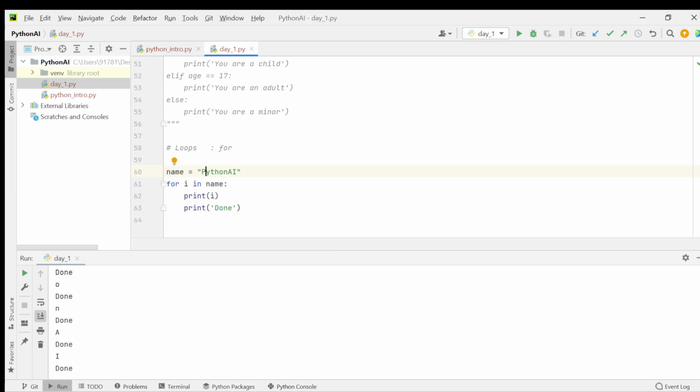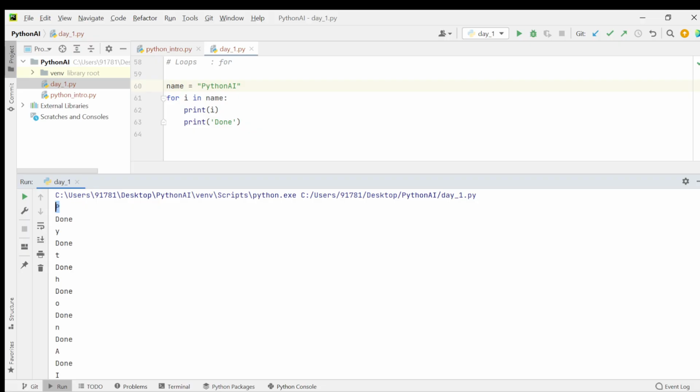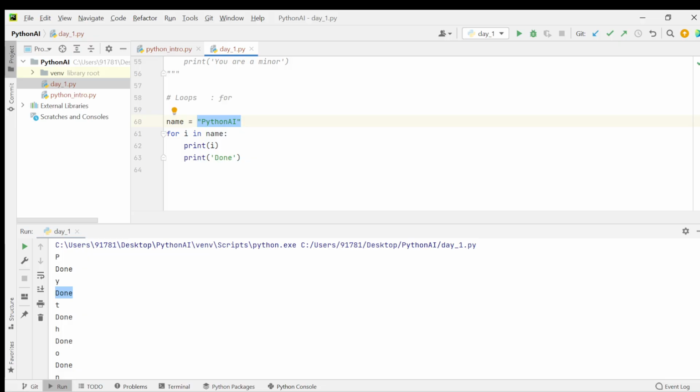If you run it here, you can see it prints the first letter and then done, then the next letter and then done. We can use this for loop for any data type. This is a string, so let us assume it is a list. In a list it will be completely different. This is all one item.